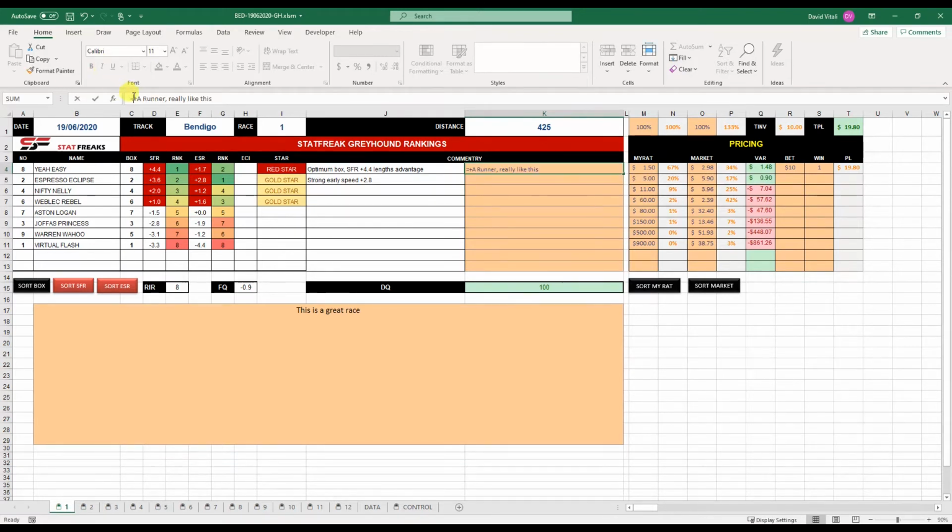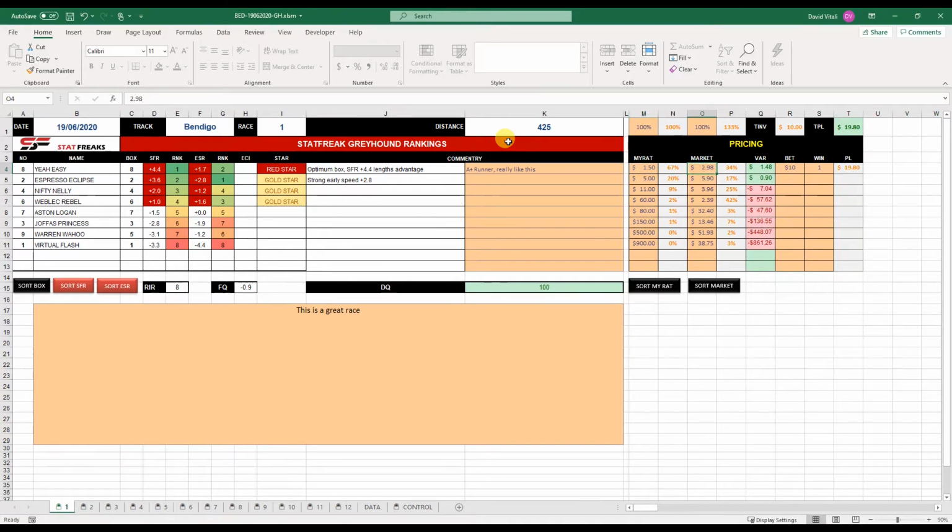Oops, don't put equals or plus, or A+ like that. It follows a formula. So basically you can do that for each runner, and then go through and price each of the runners. The way it works is you enter the price here that you think it'll be, whatever you rate it. I rated this one $1.50.